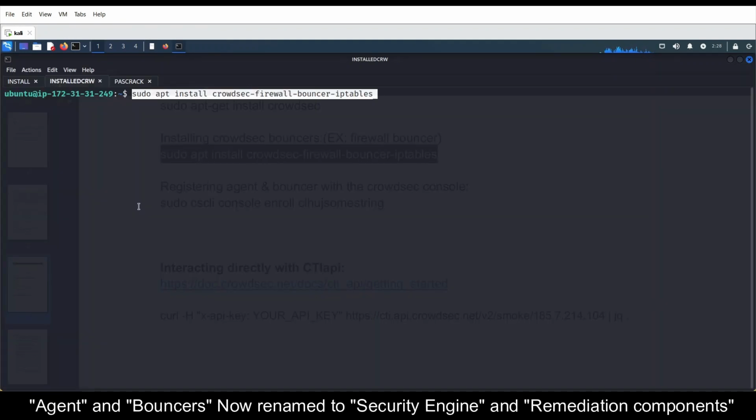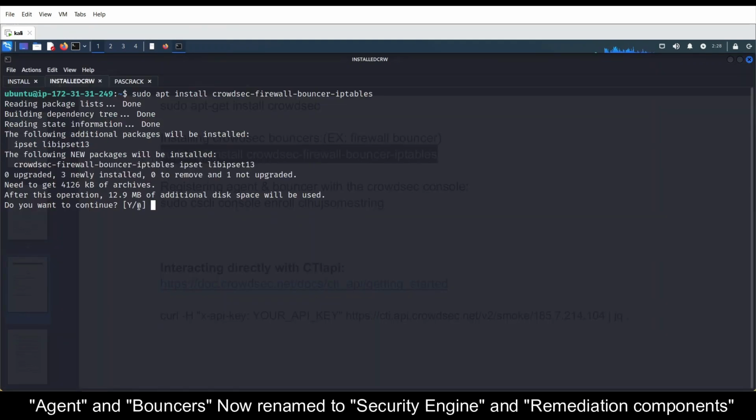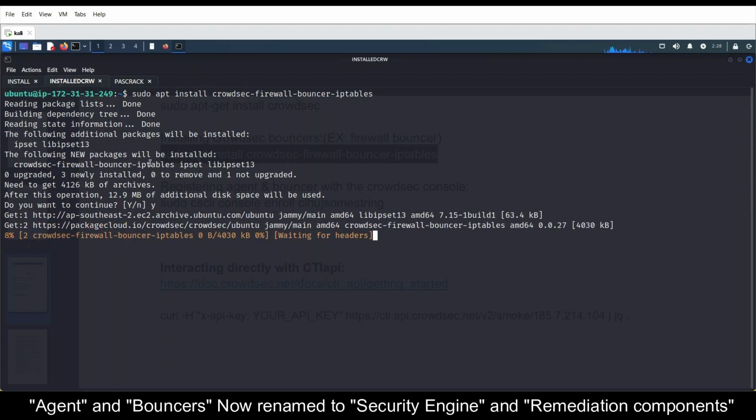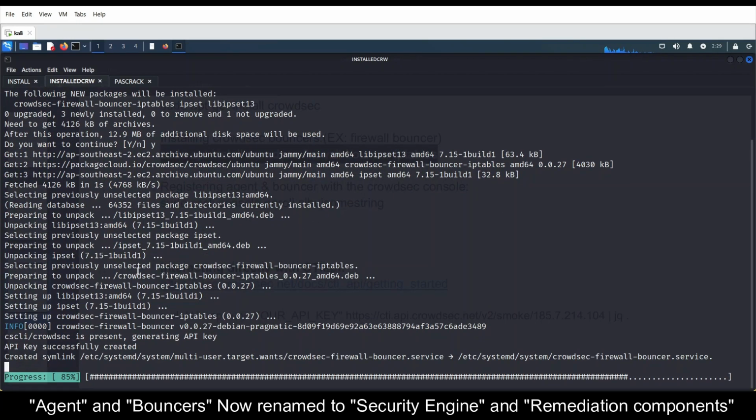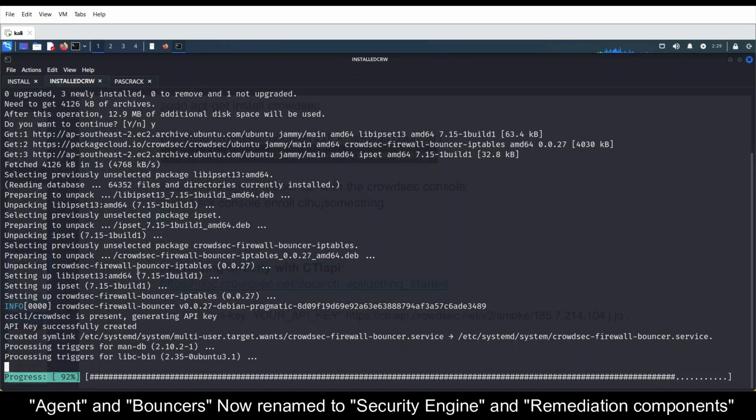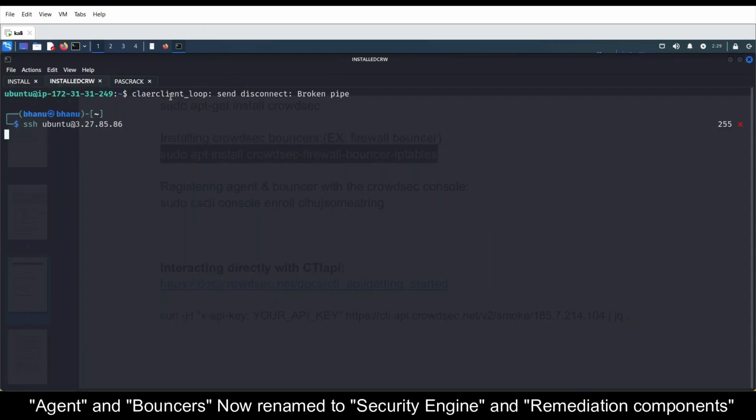sudo apt install iptables bouncer. So let's try whether it will block our SSH brute forcing attack or not. We got some internet connectivity issue, I guess. So we installed iptables, right? It's directly blocking the SSH connection, that's why it closed the connection. See, we are not able to connect to that particular EC2 instance now.